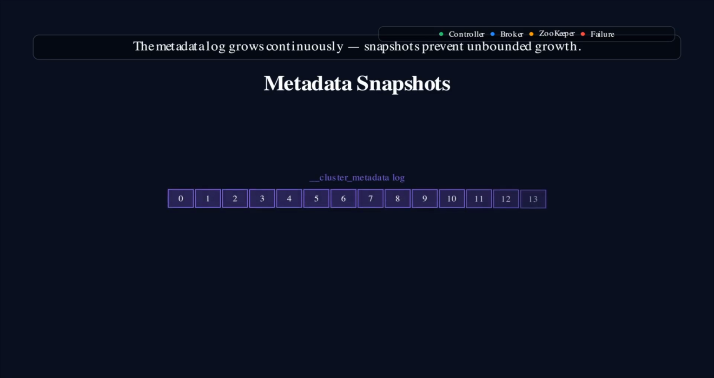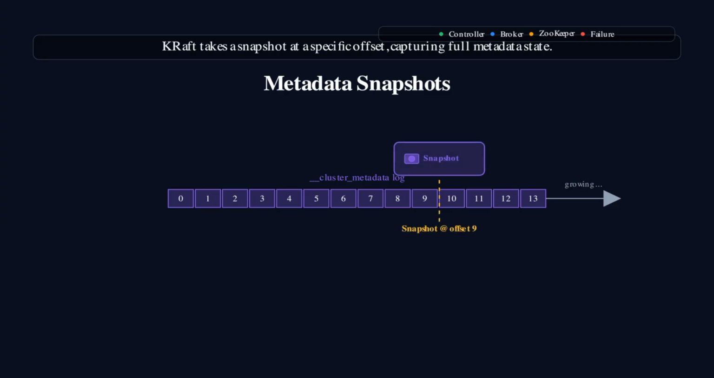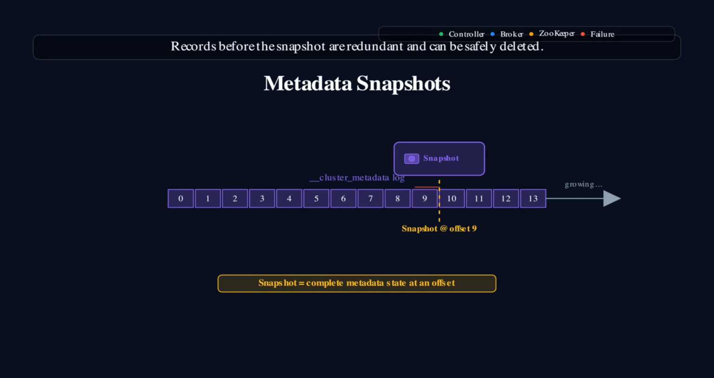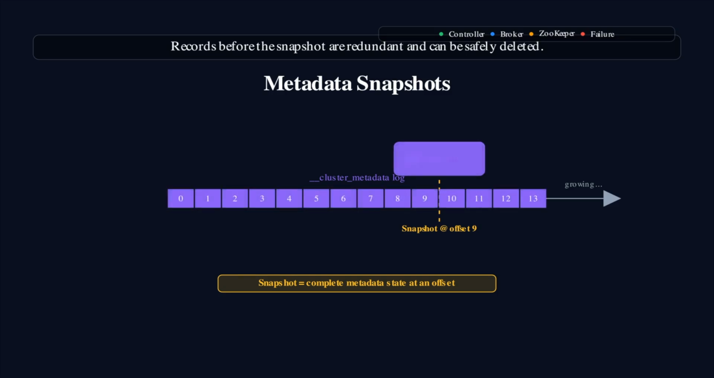As the cluster runs, the metadata log grows continuously. Every change, topics created or deleted, partitions reassigned, configurations updated, adds records to the log. To prevent unbounded growth, KRaft periodically takes snapshots of the current metadata state. A snapshot captures the complete cluster metadata at a specific offset in the log. Once a snapshot is created, all log records before the snapshot's end offset become redundant because their combined effects are fully captured in the snapshot. These old log segments can then be safely deleted, keeping the metadata log compact and manageable.